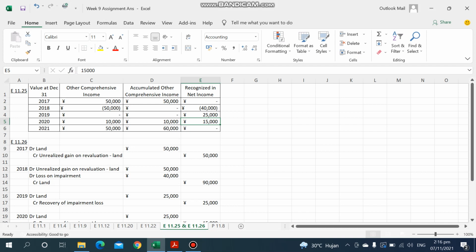This is the recovery. The other 10,000 will again be the unrealized gain. So we need to spend the recovery of impairment loss first, and then we go back to the unrealized gain. So the other comprehensive income will be 10,000, and then it will be the accumulated other comprehensive income.